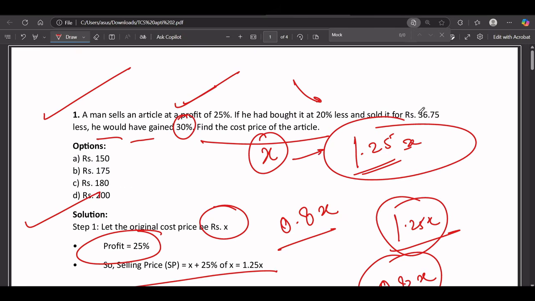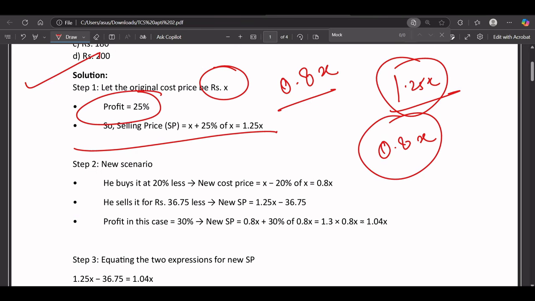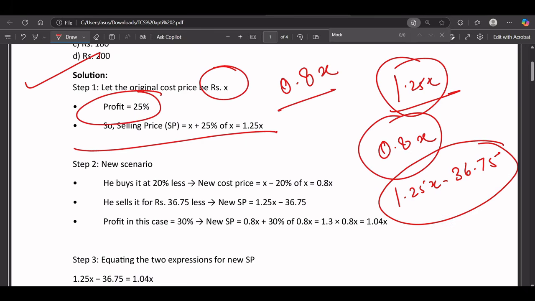Currently he's selling at 1.25x, but now he's selling at 1.25x minus 36.75.